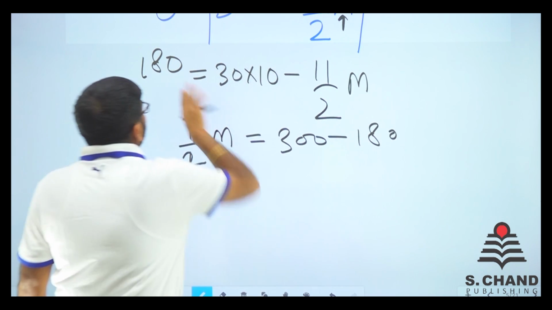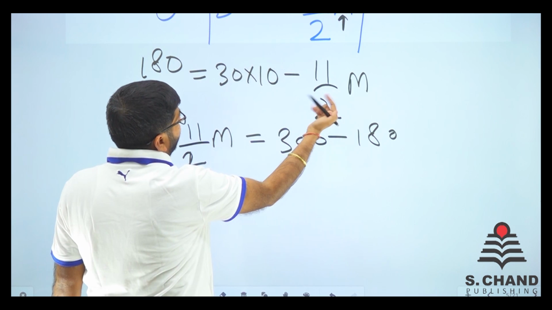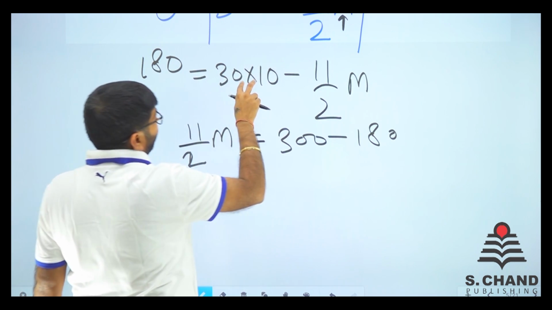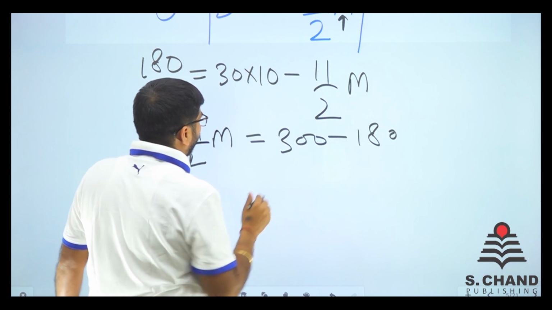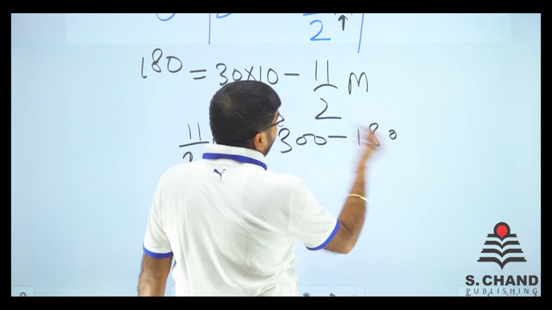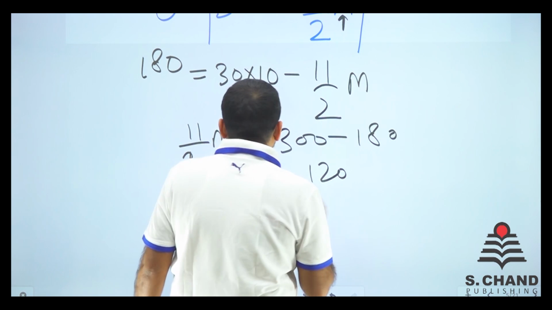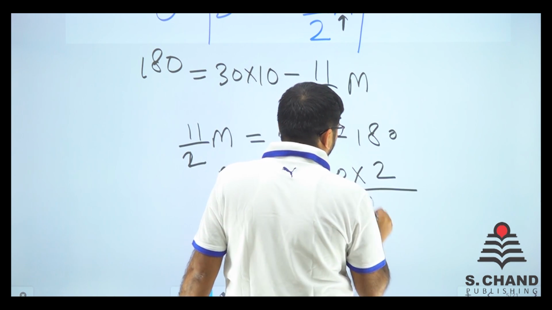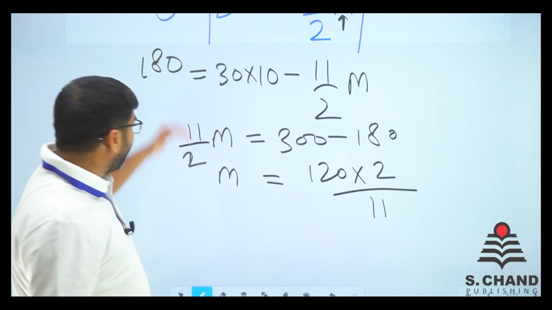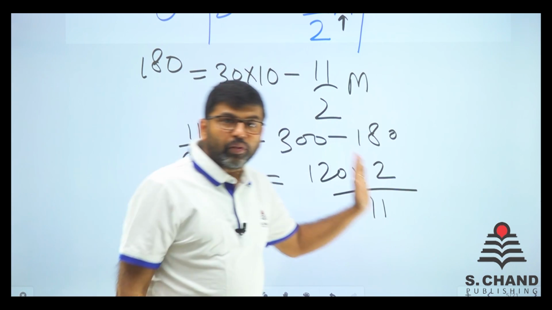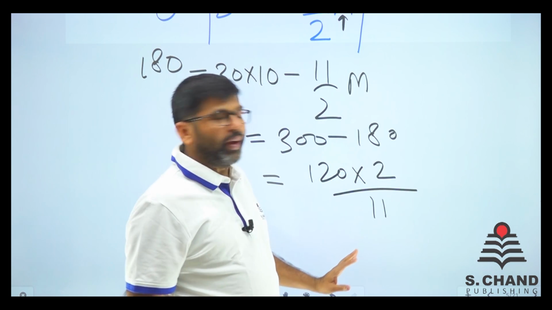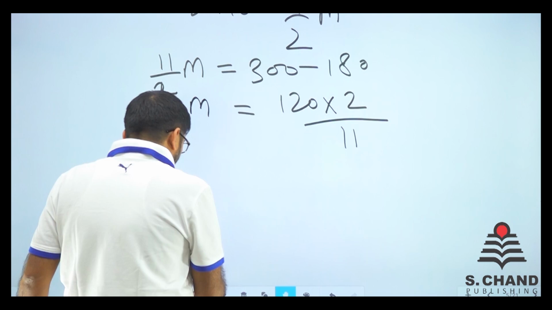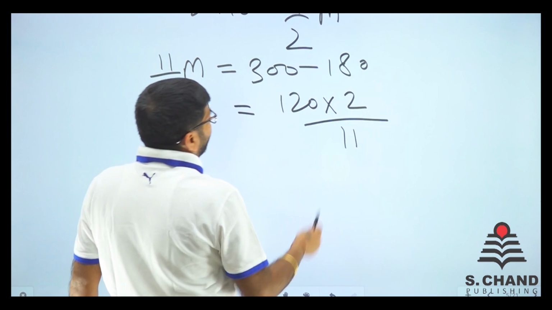You see, this 180 will come this side in minus. This minus 11 by 2 comes there in positive. 30 into 10 will become 300. So we have got 30 minus 180 is 120. M is equal to 120 into 2 by 11. Why so? Because this 11 by 2 goes this side of the equals, so it becomes 2 by 11, right? So we have got 120 into 2 by 11.